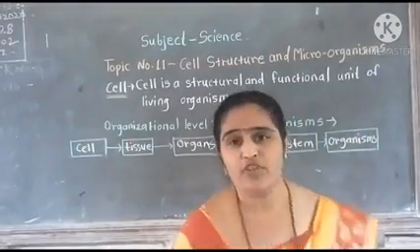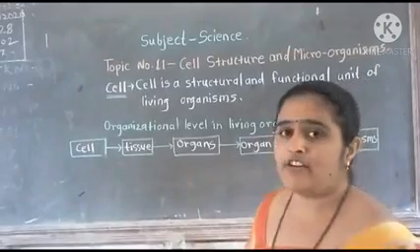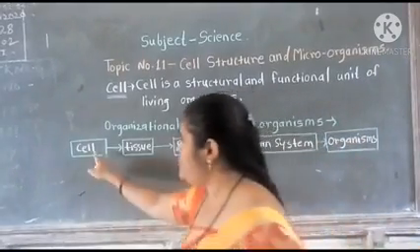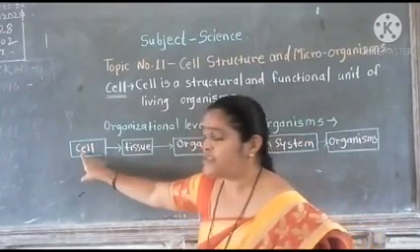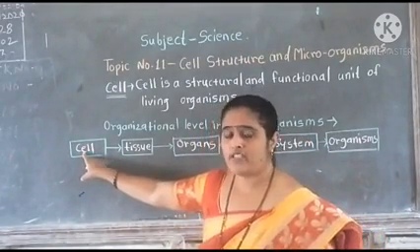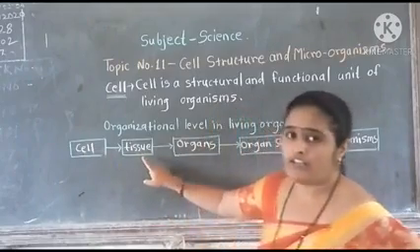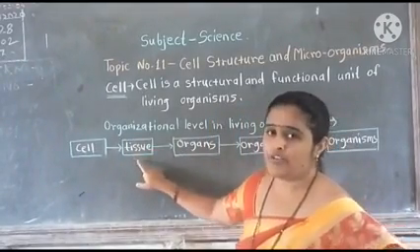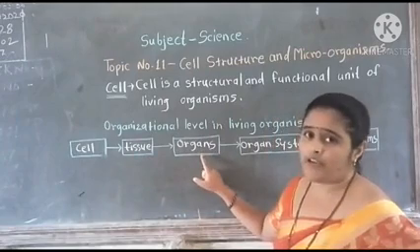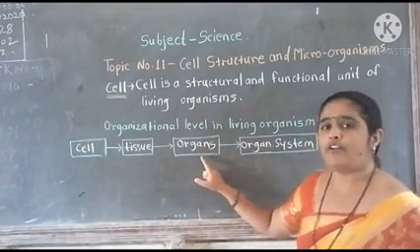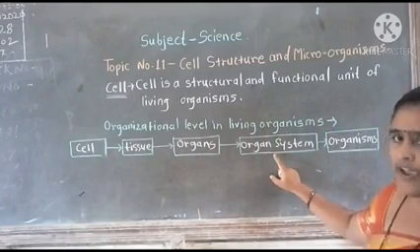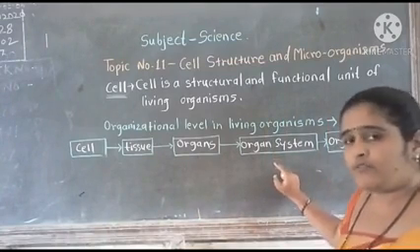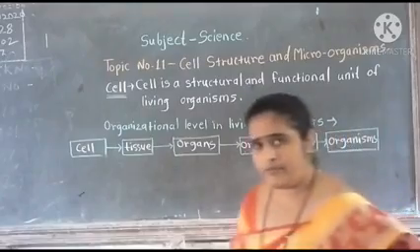Okay, this is the flow chart. In this flow chart, we understood that the cell is a minute component of every living organism. A number of cells come together and make a tissue. A number of tissues come together and make a specific organ. A number of organs come together and make a specific organ system. And a number of organ systems come together and make an organism.